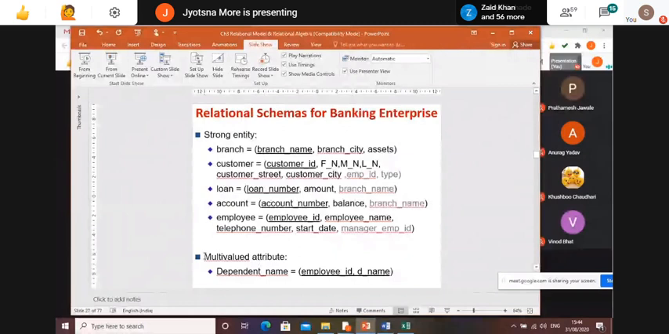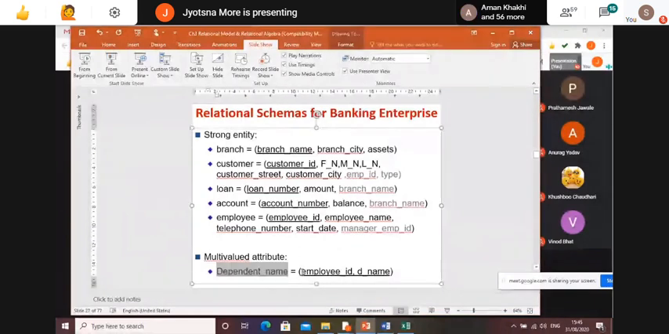So dependent name is my table name, and how it is connected to your relational model: the primary key of the entity for which this multi-valued attribute is present. This multi-valued attribute is present for the employee. So employee ID is the primary key, and some name for my multi-valued attribute. I am giving D underscore name, dependent name. Okay, clear?